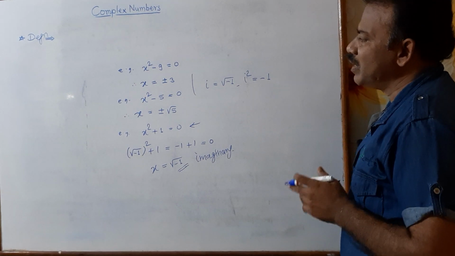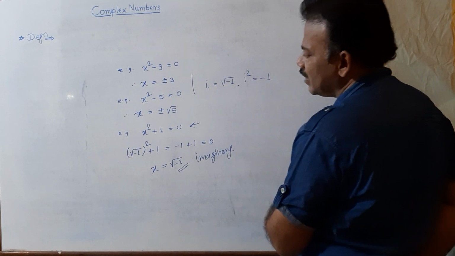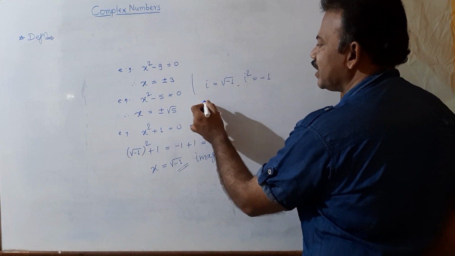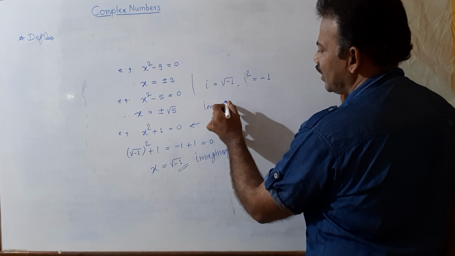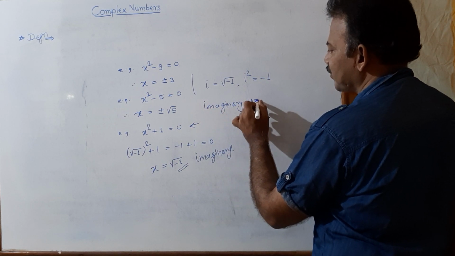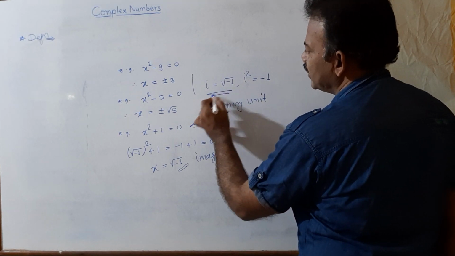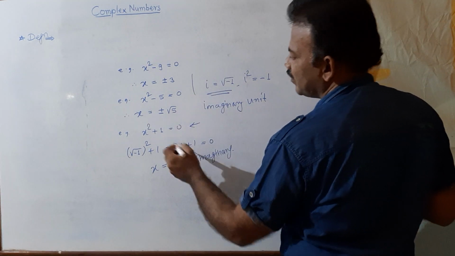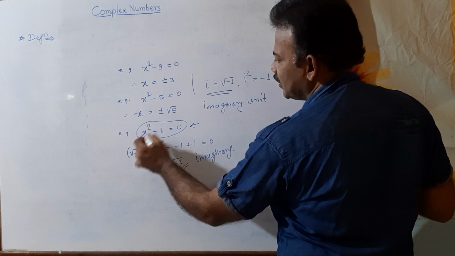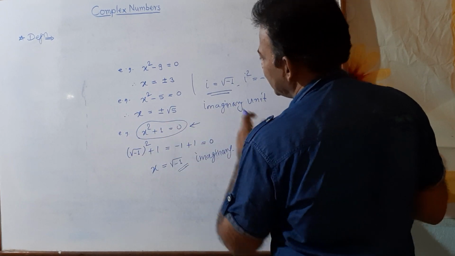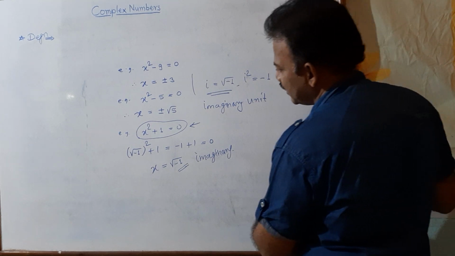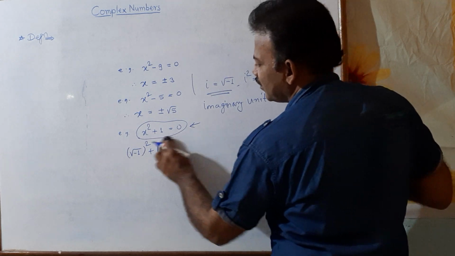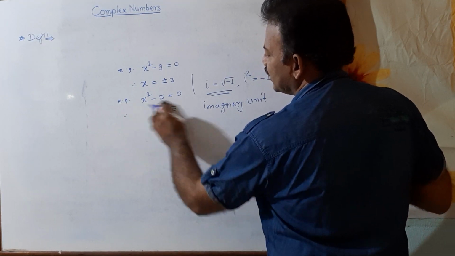So after this, note that whenever small i is there, note that the value of i is root minus 1, and it is also called imaginary unit. That number is called imaginary unit also, right? So the value of i is root minus 1. So we get i equal to root minus 1 from the equation x square plus 1 equal to 0. So from that we get i, that is called imaginary unit or imaginary number, i equal to root minus 1. And with the help of this imaginary number, we can define what is a complex number.